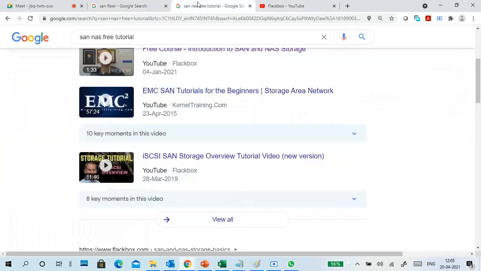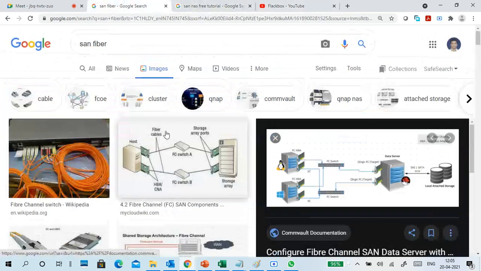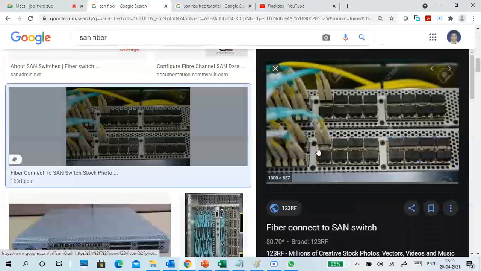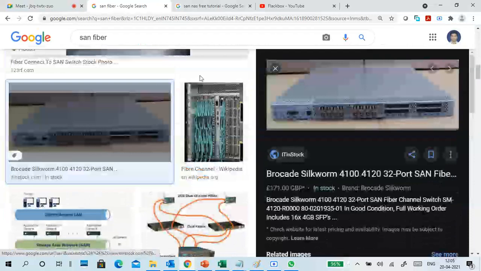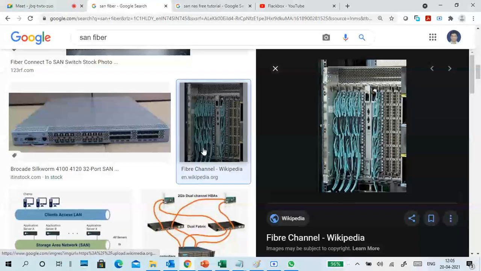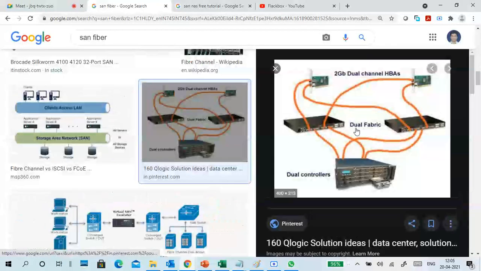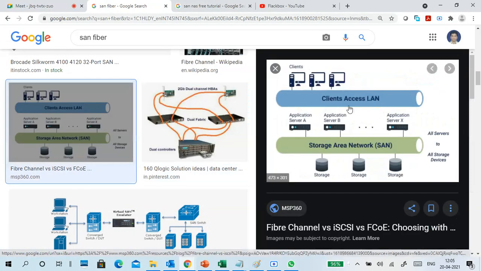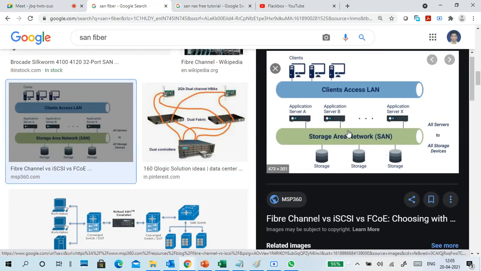Okay, so this is what a SAN looks like. See, these are the fiber optical connections. Compulsory, everything is dual channel, minimum 2 connections are required. Why? Because if one line is down, storage will stop.